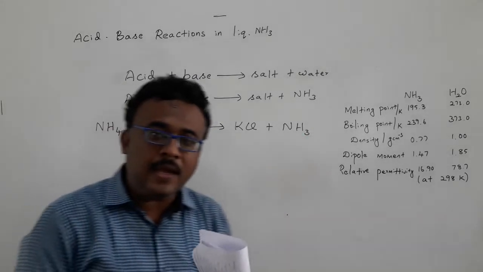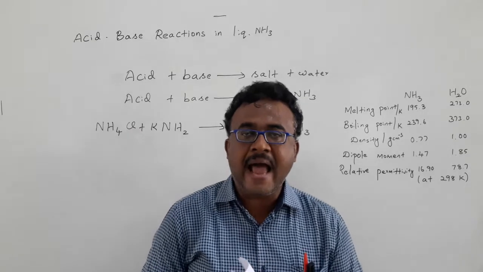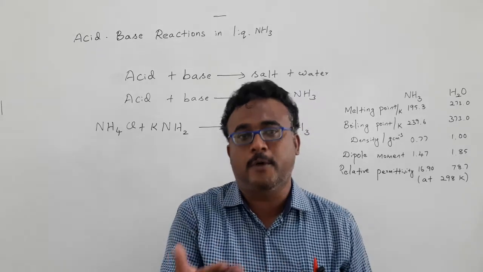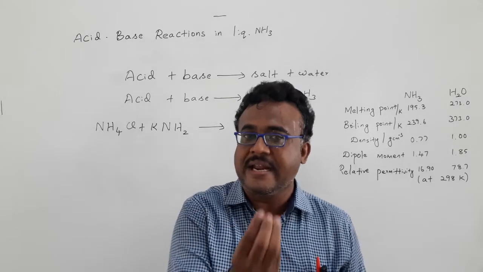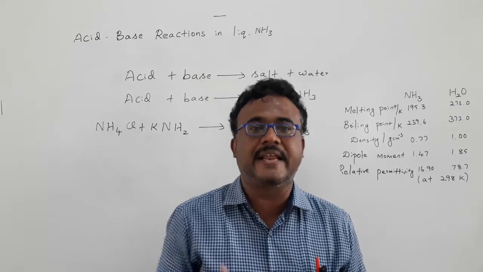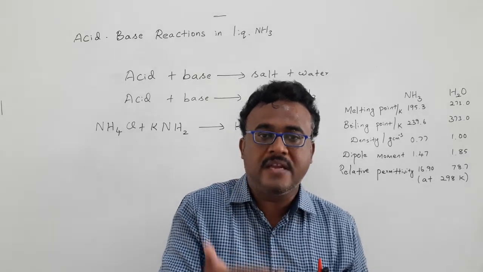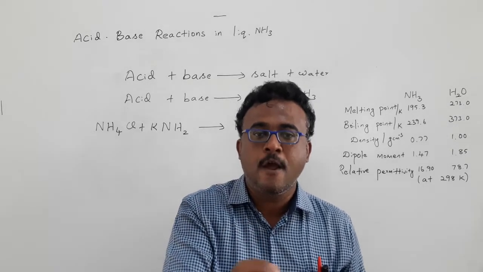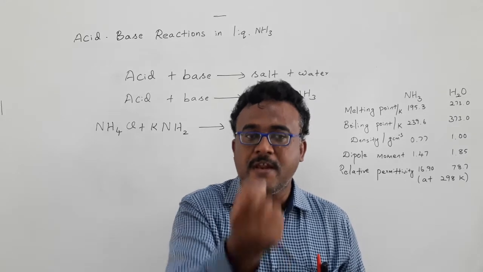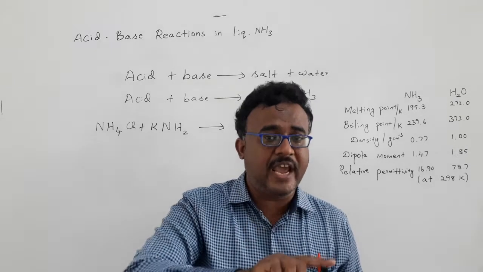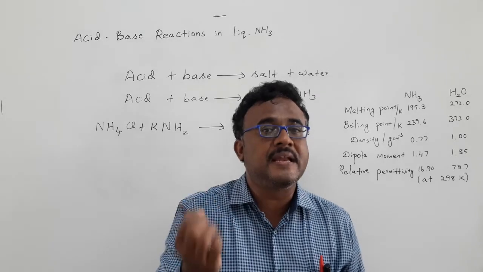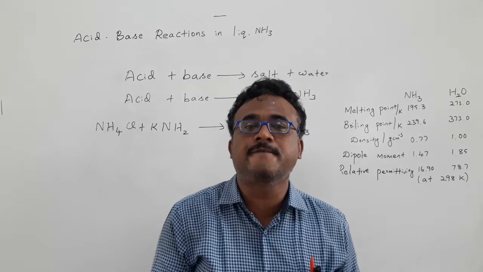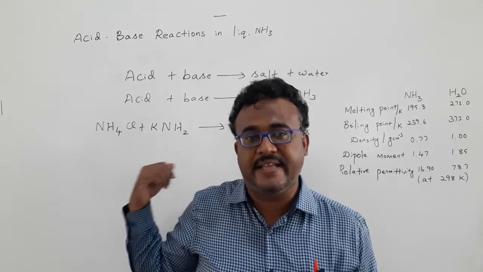How can we monitor this reaction? A simple acid-base reaction can be monitored conductometrically or potentiometrically, or we can use a colored indicator. How do we know it will be completely neutralized? For example, if you add a drop of phenolphthalein indicator and then an excess of base, phenolphthalein gets deprotonated. It changes from the benzenoid form to the quinonoid form, and a pink color forms. Similarly, in this case also, we can use phenolphthalein as an indicator to monitor the reaction.